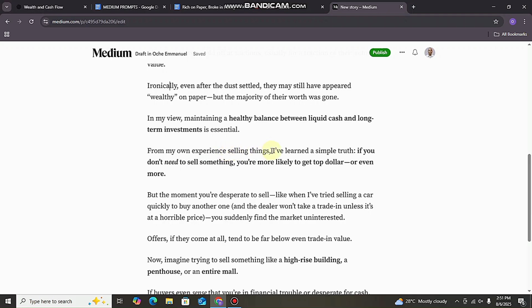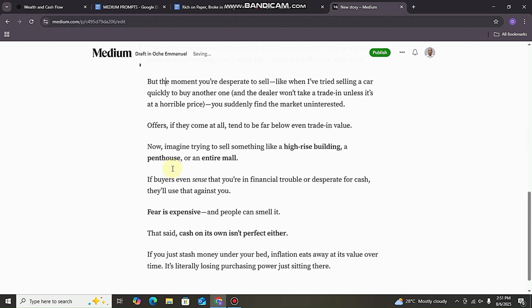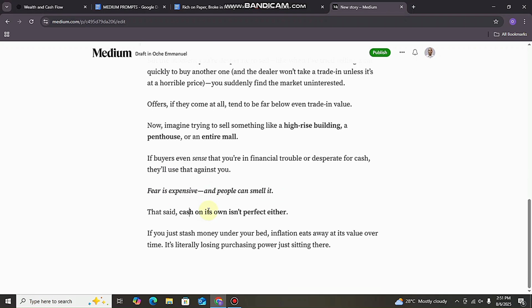And then there are some key things we can just highlight. You see these things like this. From my own experience selling things, I have learned a simple truth. If you don't need to sell anything, you are more likely to get top dollar or even more. So this is where I read from. So now I'm going to put this in the form of emphasis. Here it says fear expenses and people can smell it. This I'm also going to make bold and then italicize.